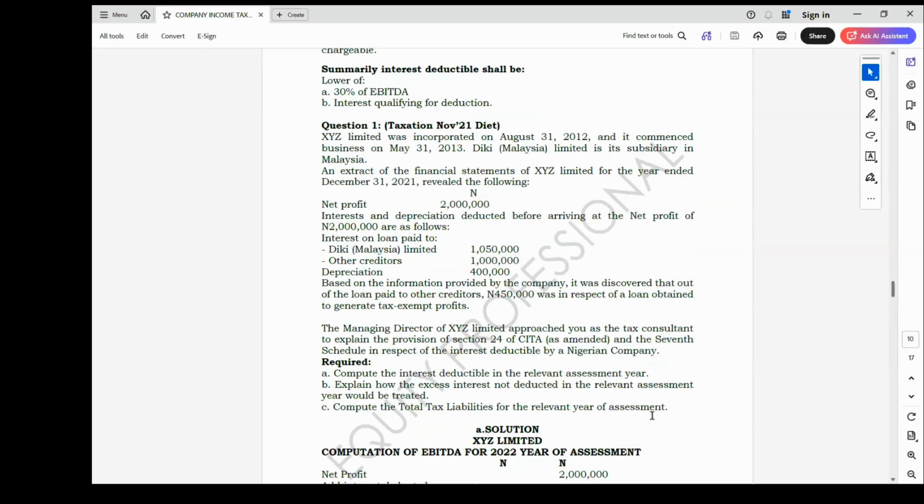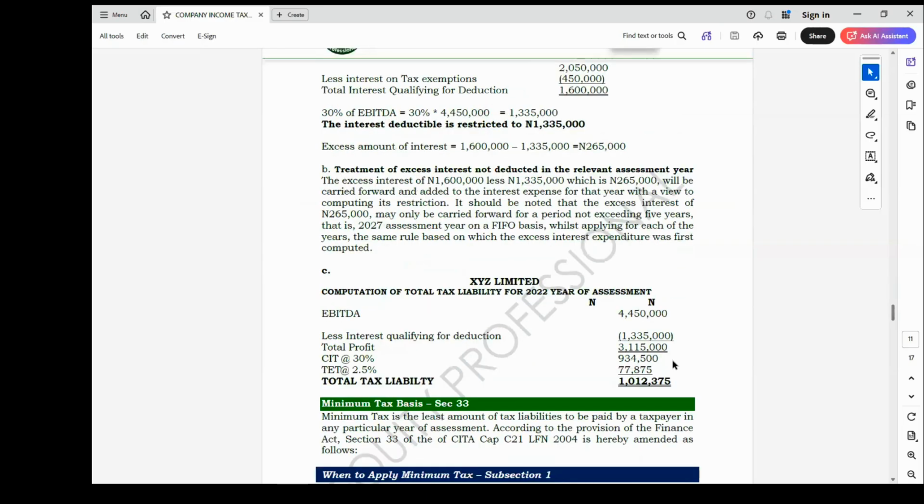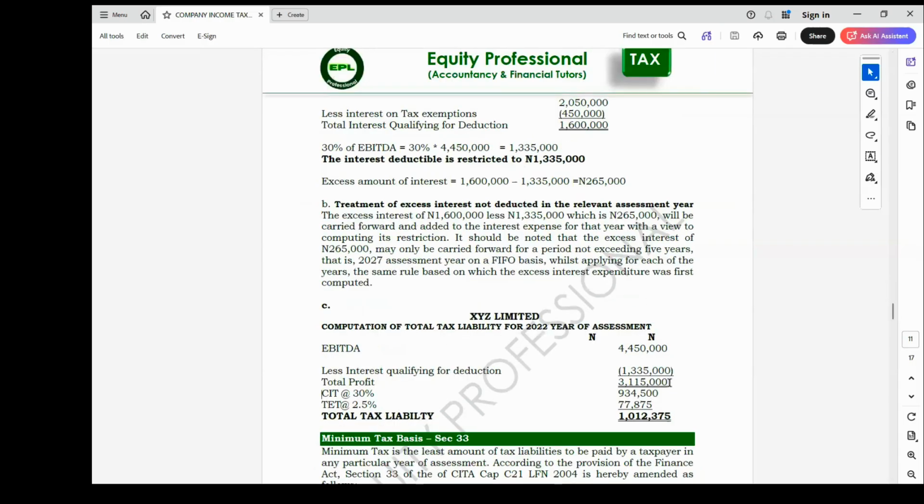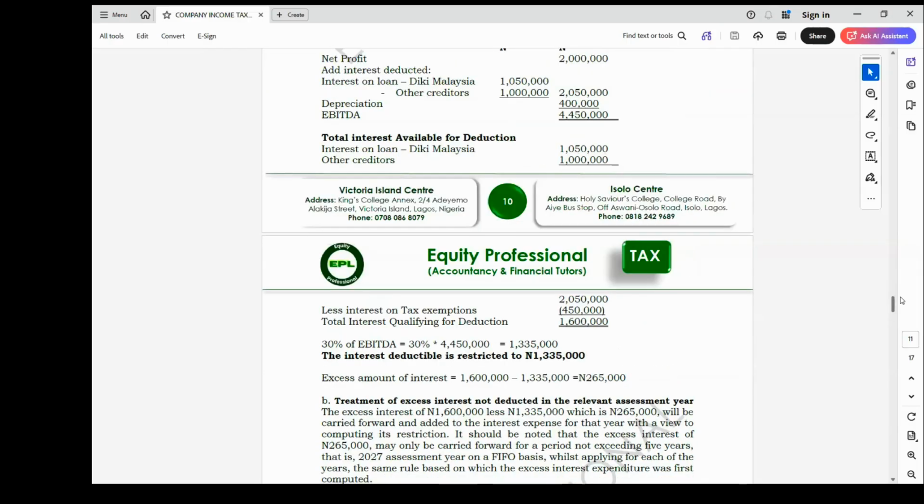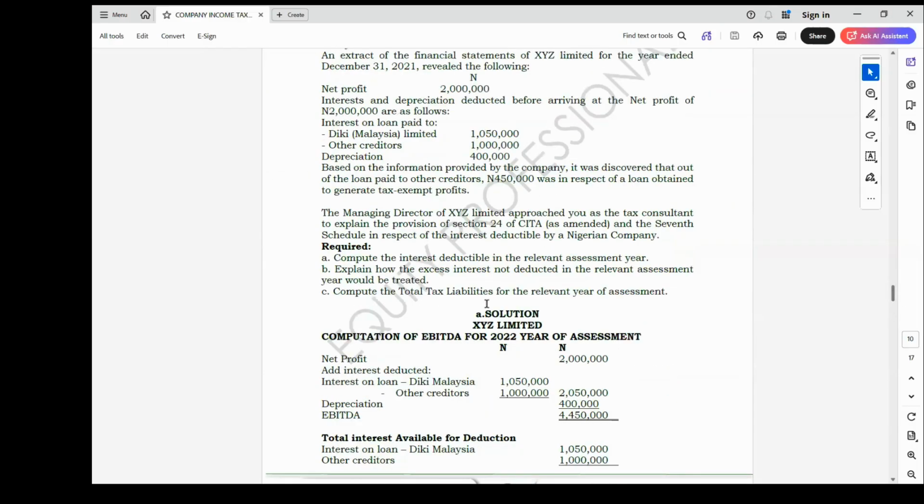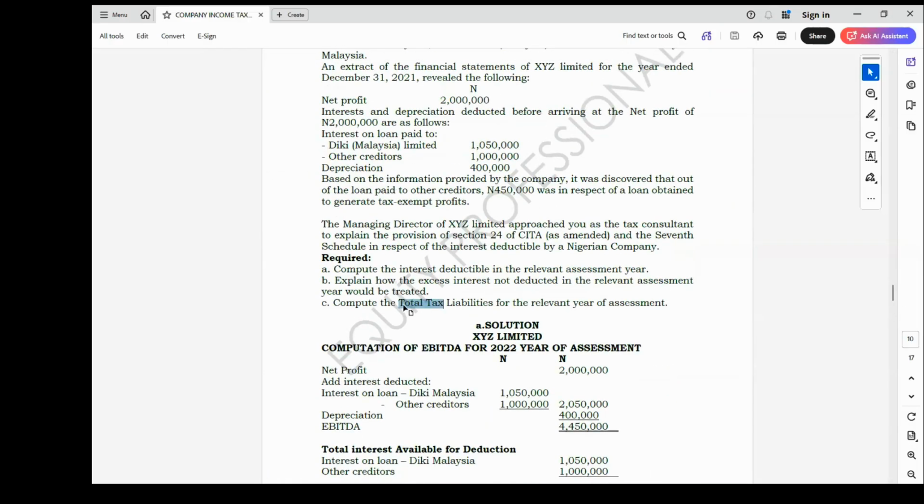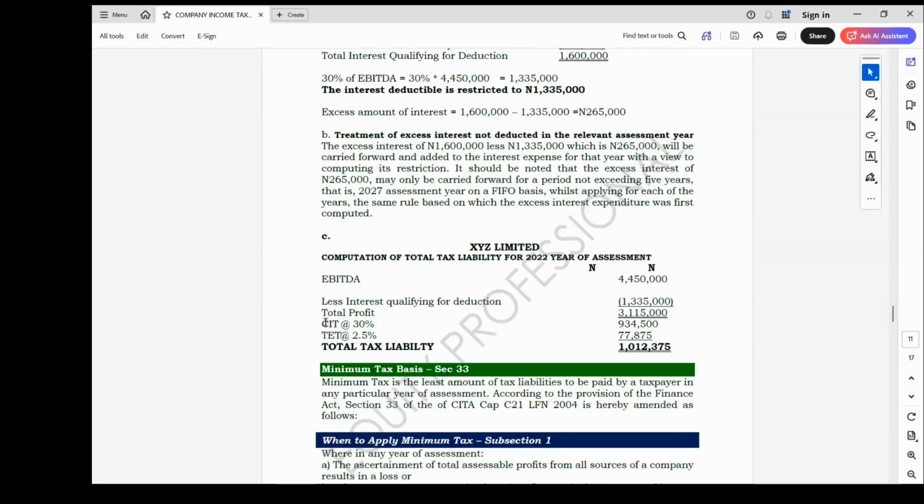Company income tax will now be 30%, which is 934,500. Then tertiary education tax for 2022 is 2.5% of this value. From this question, you'll see that the examiner asks us to compute the total tax liability. The examiner says total, so that is the reason why these two pieces of information are added together. CIT and tertiary education tax are added to get the total tax liability. But where the examiner did not put that word total, please, you are going to separate the CIT from the tertiary education tax.